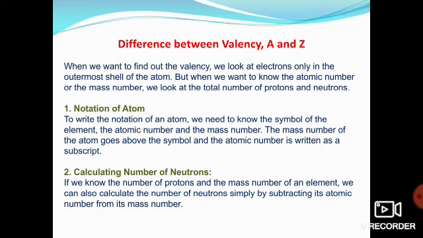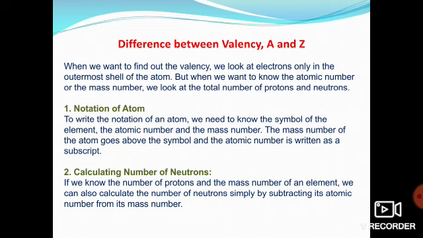What is valency? What are valence electrons? The number of electrons present in the outermost shell is known as valence electrons. Got it? For example, oxygen. What will be its electronic configuration? Whenever we are asked, just write down its electronic configuration first.